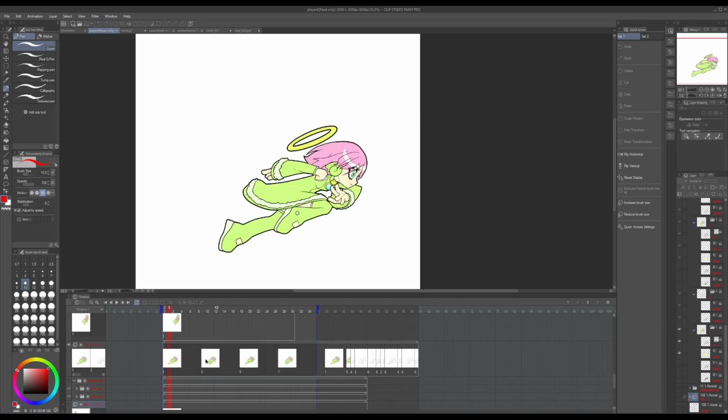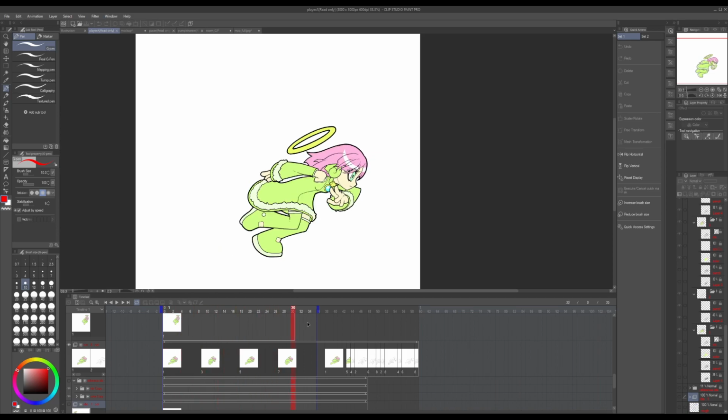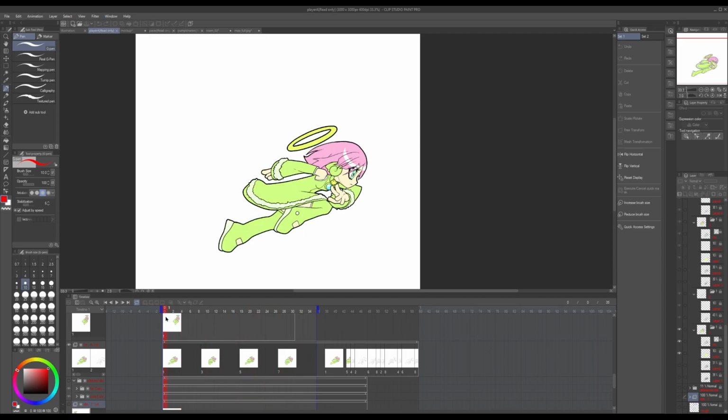So then we've got the run animation. Now we're running this on Clip Studio Paint Pro, which is the version that Ed has on his computer, which is what we're recording from. I guess I have the version that's one step ahead of that, so we don't have all the animation functions. So I'm not going to be able to show everything without drastically changing all the files, which we didn't want to take the time to do. So we're just going to have to scrub through, and you're not going to be able to see everything animate as much as I would like. But hopefully you guys will bear with us here.